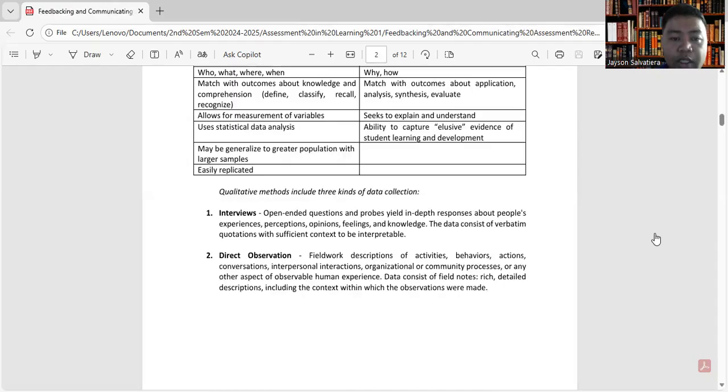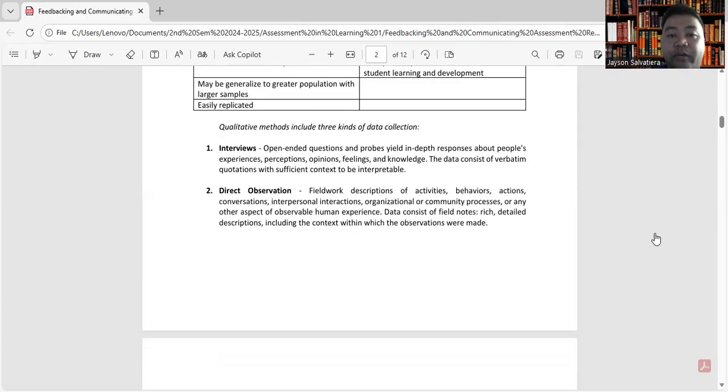So in qualitative methods, include three kinds of data collection. So meron tayong tatlong pwedeng gamitin. Like for example, interviews. So open-ended questions and probes yield in-depth responses about people's experiences, perceptions, opinions, feelings, and knowledge.